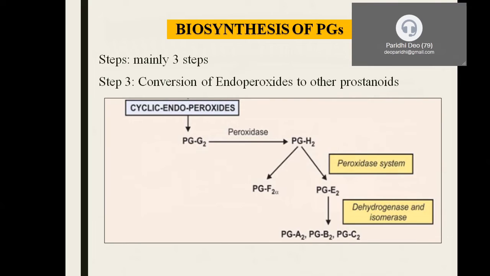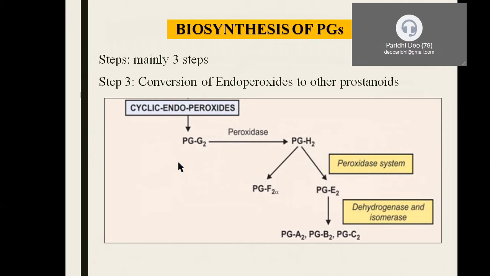Now coming to step 3. I told you, in step 3, the product of step 2 is endoperoxides. What do we mean by endoperoxides? They contain a peroxide molecule. Because they are produced inside the cell, they are endo, and they are peroxides because they contain the peroxides, which are the free radicals again. So the first endoperoxide, or the first prostaglandin that is going to be synthesized, is PGG2. How do we remember? PG stands for prostaglandin, and capital G, the G. So the prostaglandin contains G, and the G variety is the first prostaglandin that is going to be produced.